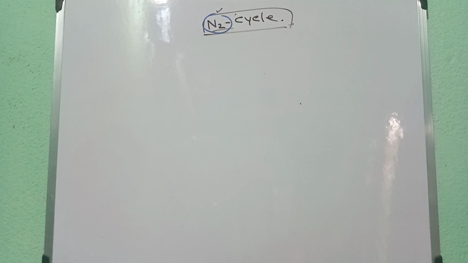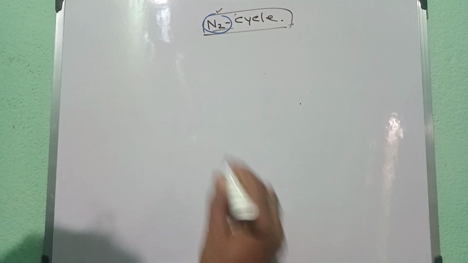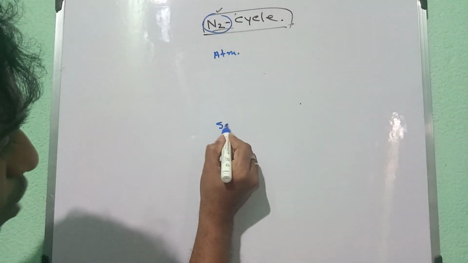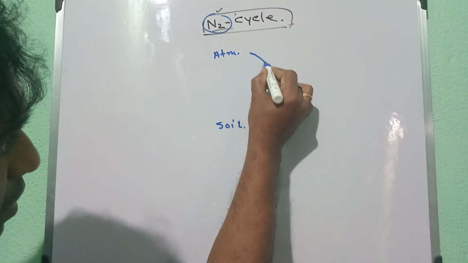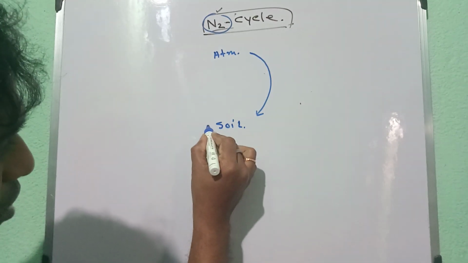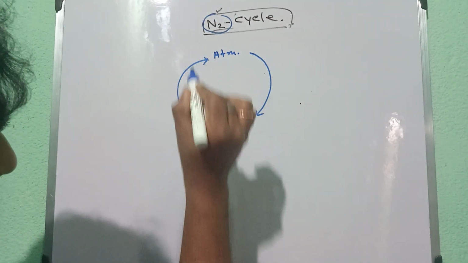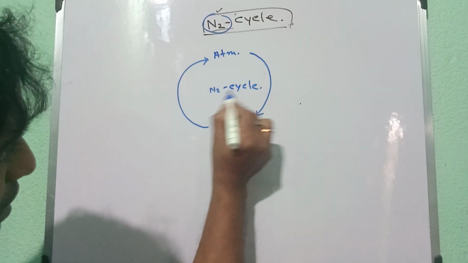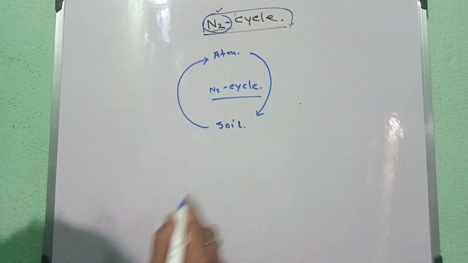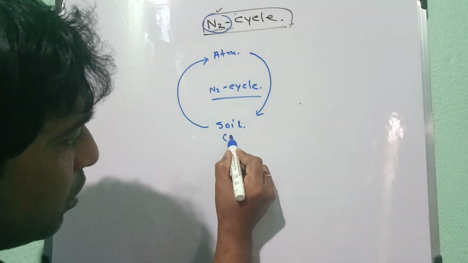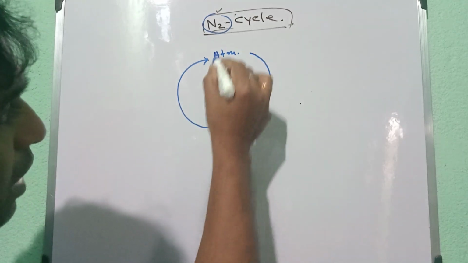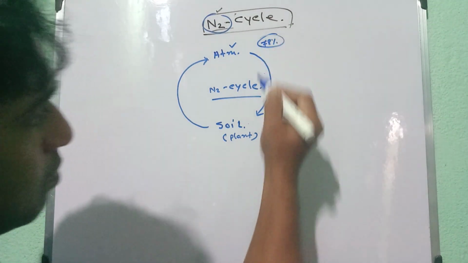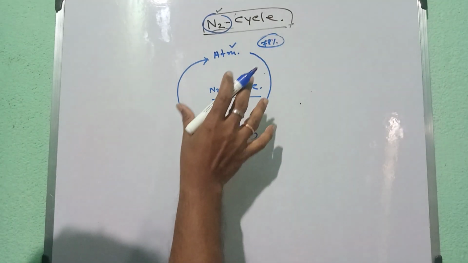So the nitrogen cycle means the circulating process between the atmosphere and the soil. Okay, so nitrogen is transferred to the soil and from the soil goes back to the atmosphere. This is called the nitrogen cycle. It is a cyclic process. It goes to the soil, that means to the plant, and to the atmosphere, and they maintain the balance of 78% atmospheric nitrogen.